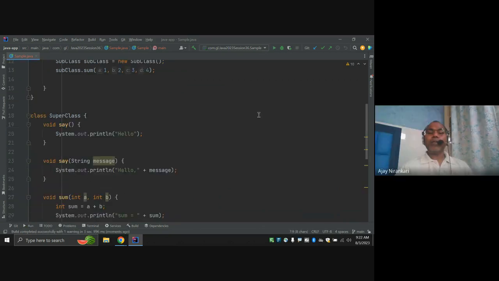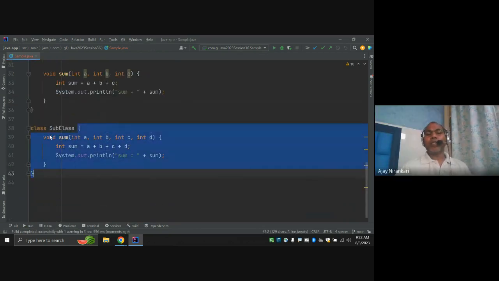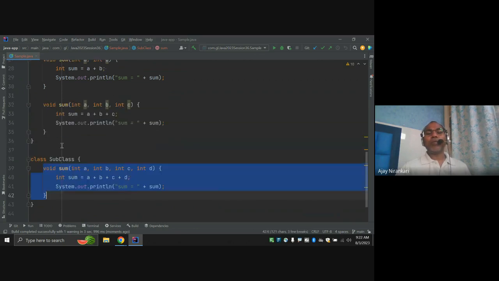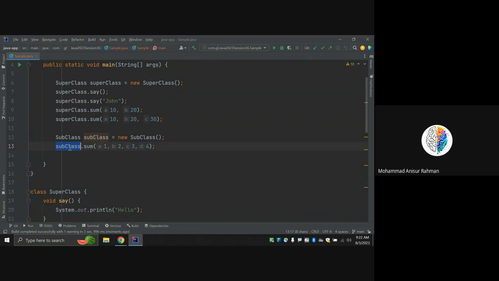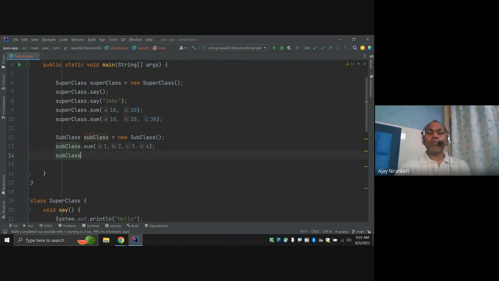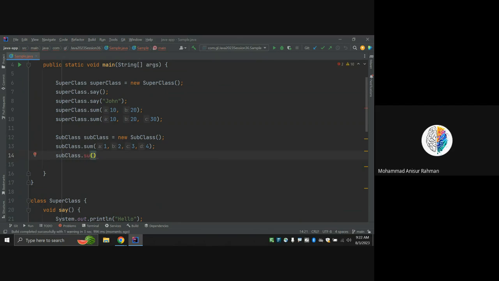But in this class, this is the independent class. There is no kind of inheritance relation. So this sum method is not overloaded. Why? Because from this object of the sum class, we cannot call any other method like sum dot sum up. I want to just sum up only two digits, like 1 comma 2.